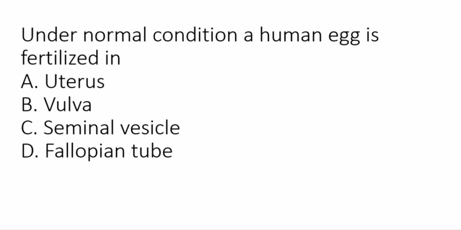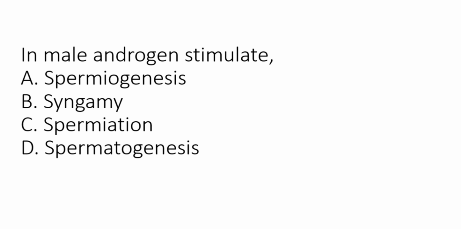Under normal condition, a human egg is fertilized in uterus, vulva, seminal vesicle, fallopian tube. You know it is happening inside the fallopian tube or oviduct. So option D is the correct answer. In male, androgen stimulates spermiogenesis, syngamy, spermiation, spermatogenesis. So option D is correct.